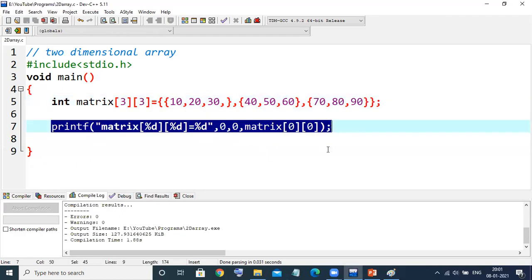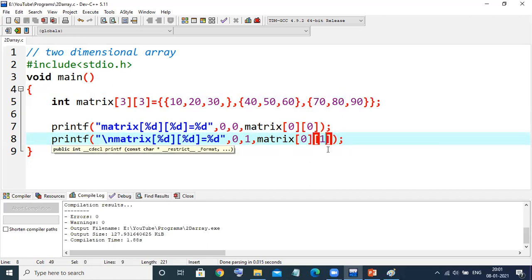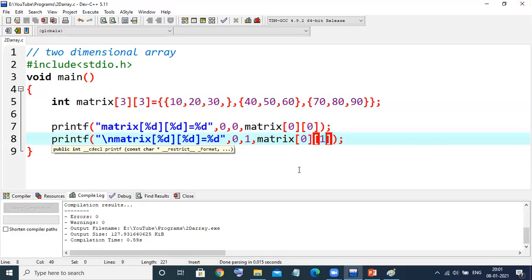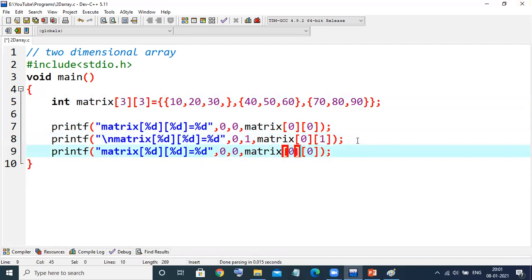Okay, I'll take a copy of this printf and I'll print \n so that it will be printed in a new line. So matrix %d, only I need to change here 1, and here I need to change 1. And again I'll execute. You will get 20. Yes or no? Are you getting or not? Yes? Fine. If I want to print the next one, before that, I'll show you the diagram. So from the diagram, you will come to know easily.